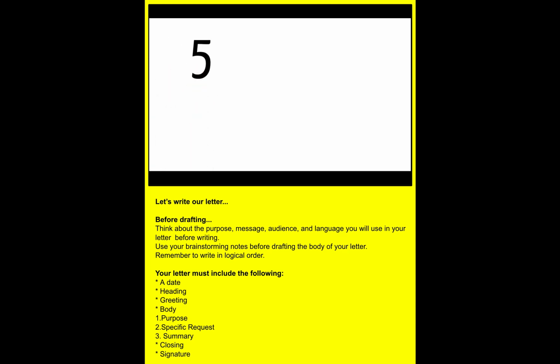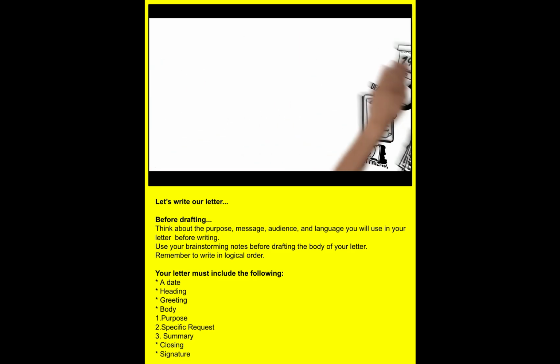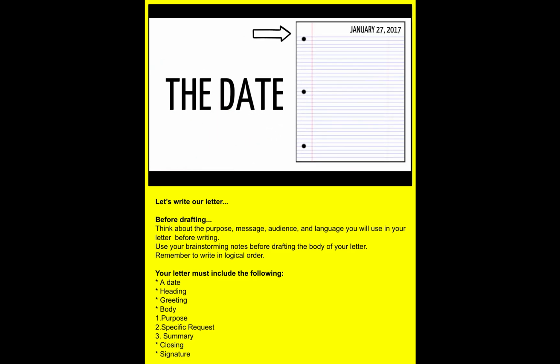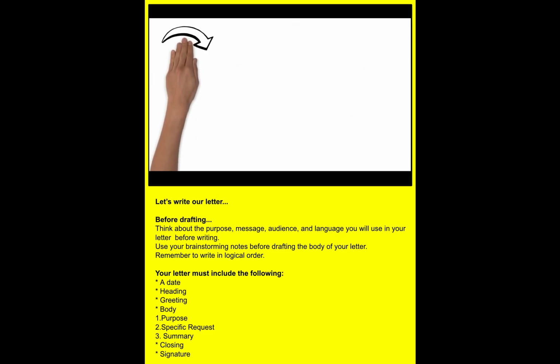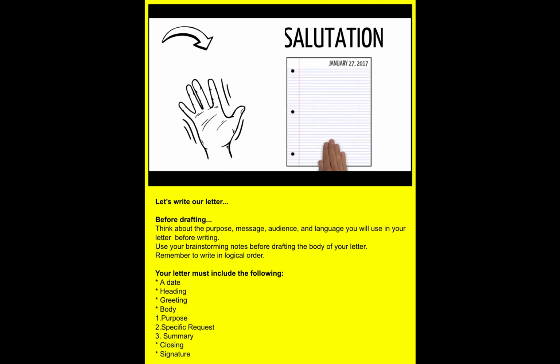There are 5 parts that must be included in every letter: the date, salutation or greeting, body, closing, and signature. The date goes at the top of your letter. It lets the person you are writing to know when you wrote the letter. Next, you must add the salutation or greeting. An informal or friendly letter will usually begin with dear, the person's name, and always ends with a comma.